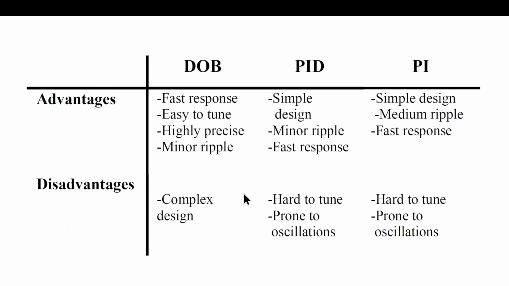Now, to sum things up, the advantages of the disturbance observer are the following. It has a fast response, it's easy to tune, highly precise, and has minor ripple. And the disadvantages, one of the major ones, is the complex design. With regards to the PID and PI controllers, they are simple to design. Obviously, you only have the gains to worry about, and they have minor ripple. They can have fast response as well, or medium response. We can put it that way.